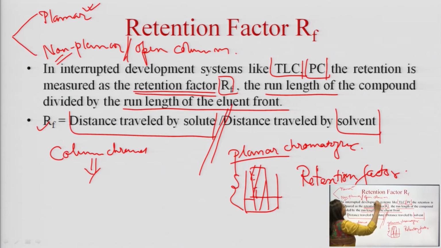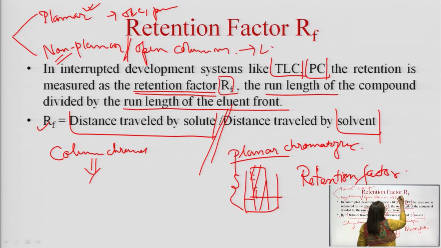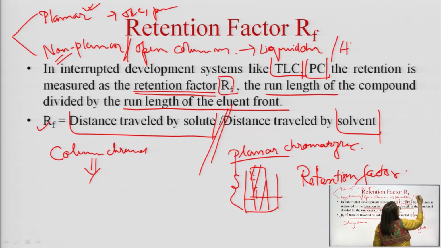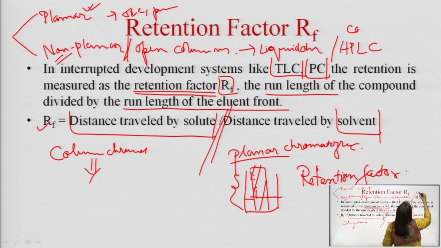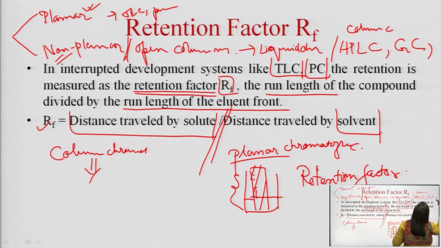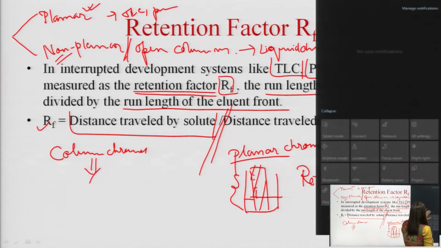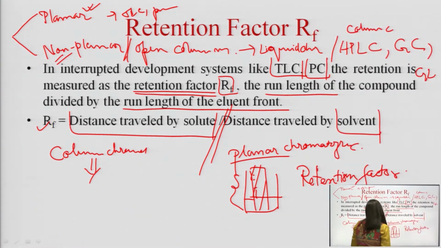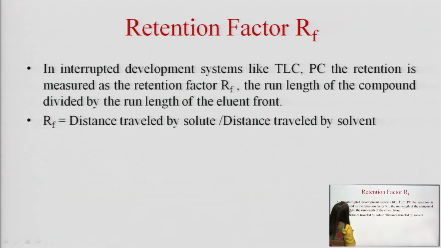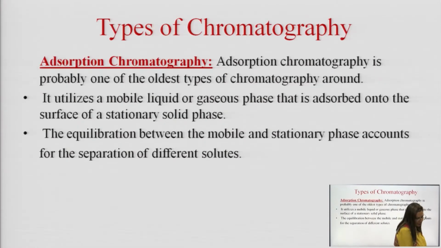Under planar chromatography, which is a 2D type of chromatography, we have thin layer chromatography, paper chromatography, circular paper chromatography, circular TLC, while in non-planar or open column we have all the liquid chromatographies like HPLC, high performance liquid chromatography, the basic one column chromatography CC, then GC, gas chromatography, GLC, gas liquid chromatography, etc. So, all these come under the category of column or open tube chromatography.